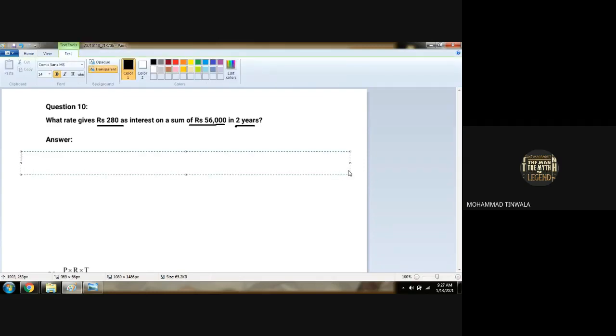Interest is equal to 280 rupees, given. Principal is given, 56,000 rupees. And rate of interest we have to find. And number of years is equal to 2 years. It's given. Am I correct?